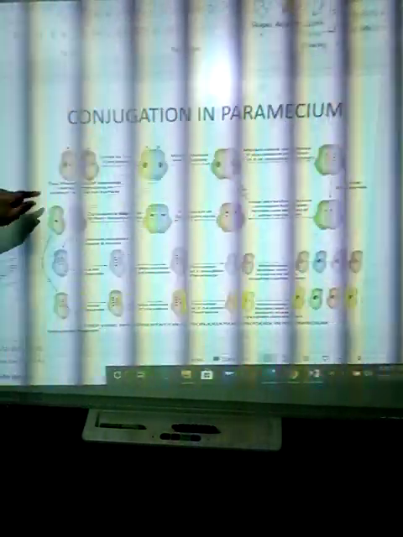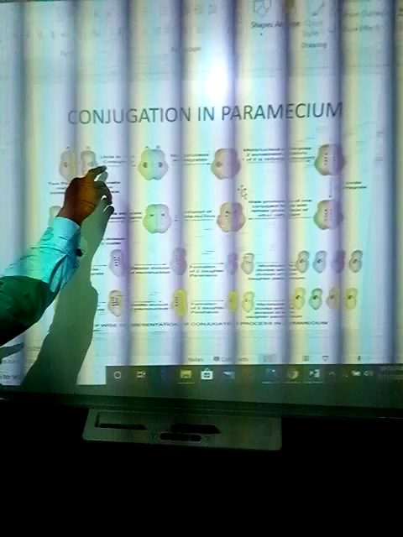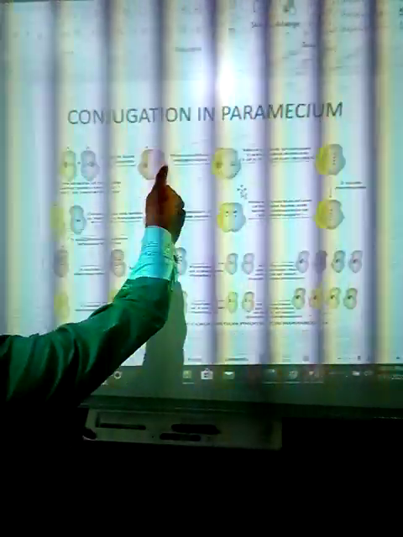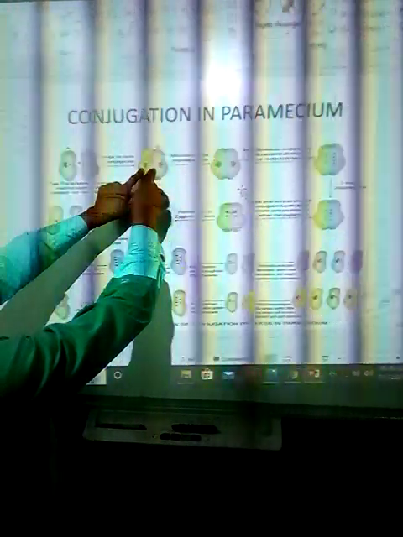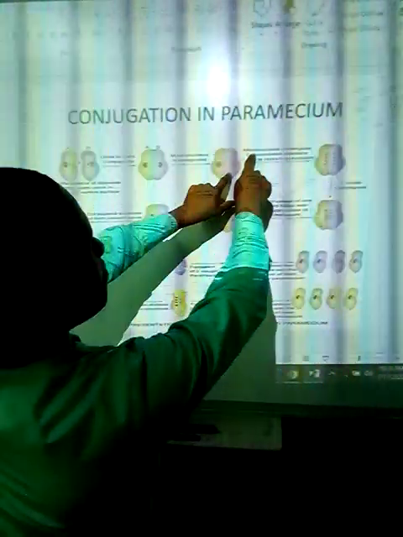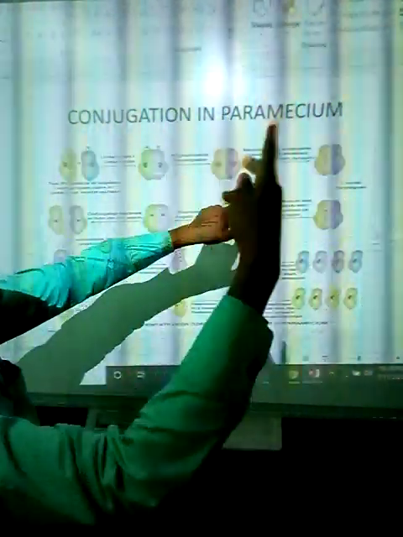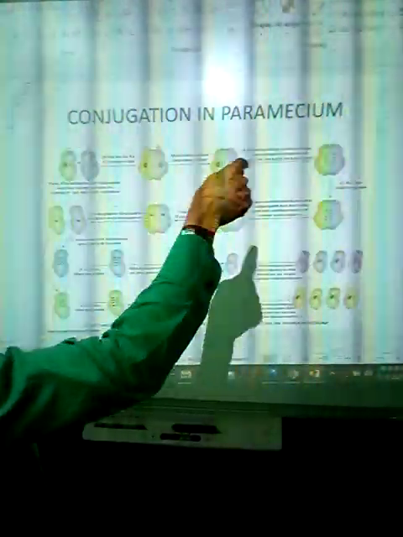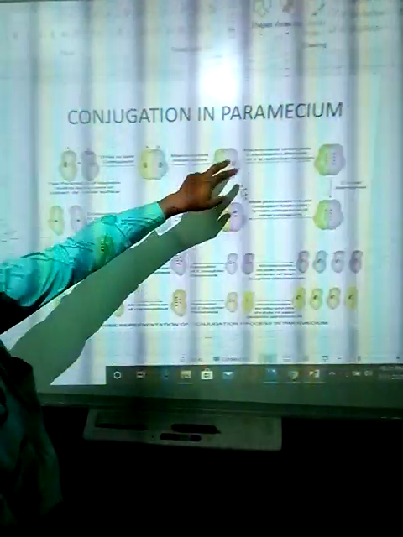Let's consider what we have in paramecium. This is a paramecium. This is a paramecium. They unite to form conjugates. A and B come together. The macronucleus disintegrates. Then the micronucleus undergoes two successive divisions. Macro first disintegrates, micro now undergoes two successive divisions.